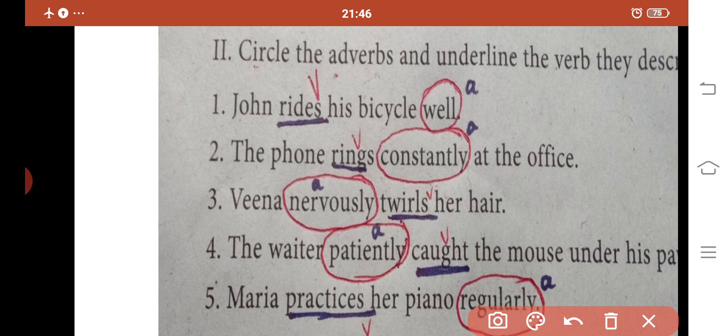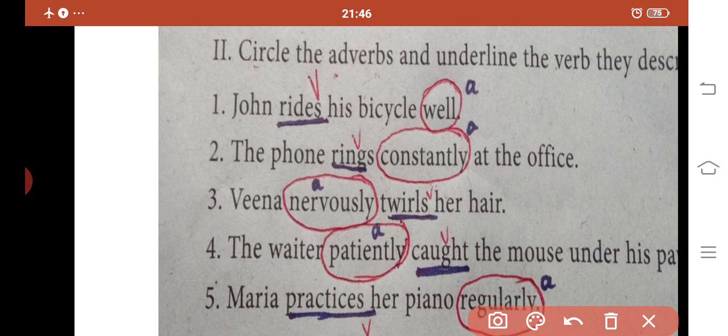Underline it with a blue pen. The waiter patiently caught the mouse under his paws. Here the word caught is a verb. Then Maria practices her piano regularly. Practices is a verb.